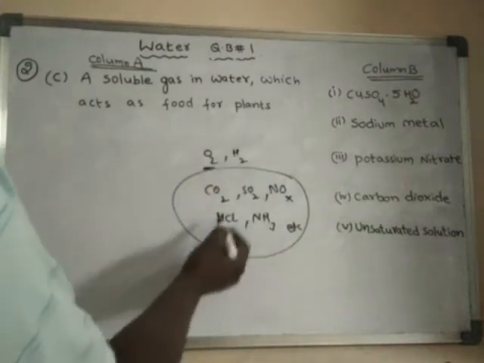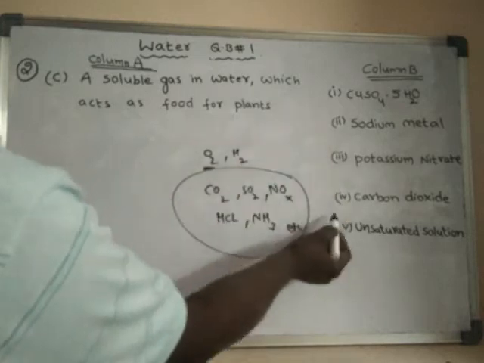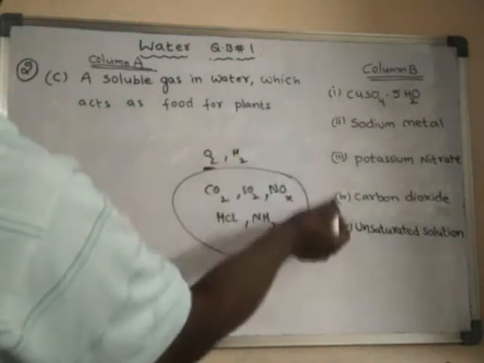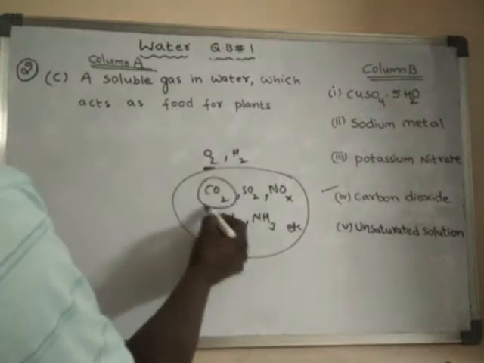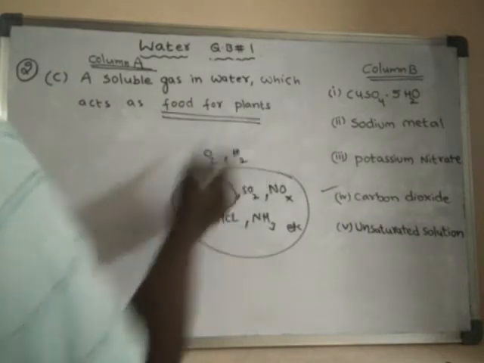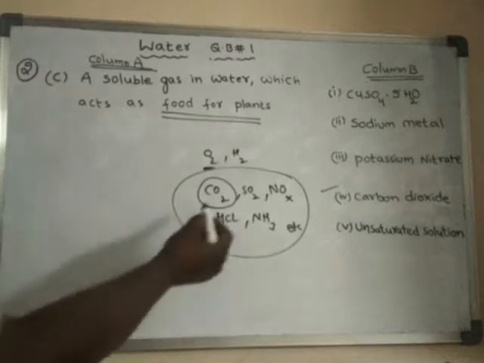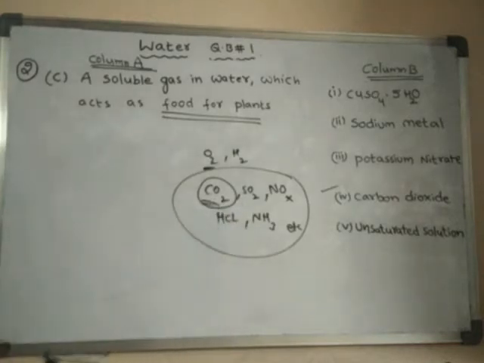Here in this question, under column B, carbon dioxide is given. Carbon dioxide is used as food for plants, because it helps in the preparation of food material during the process of photosynthesis.